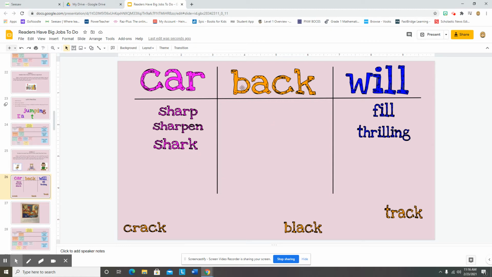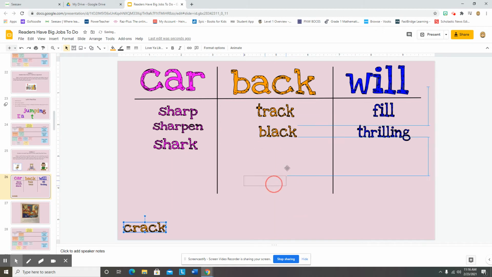Let's look at back. B-A-CK. Here's digraph CK. All these words have digraph CK, but let me read them. I'm going to move them, then read them. Let me sound out the sounds I see and then crash the word parts together. T-R-A-CK. Track.